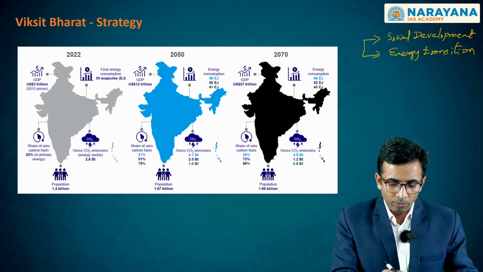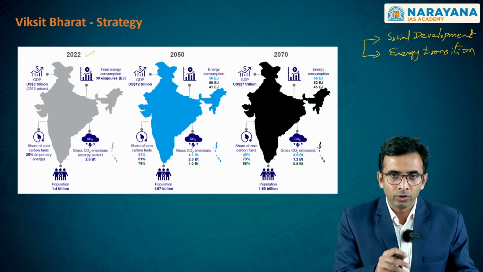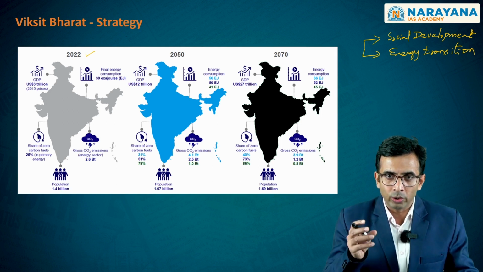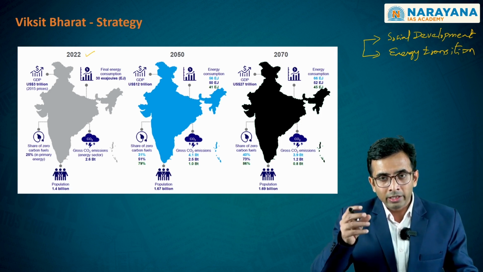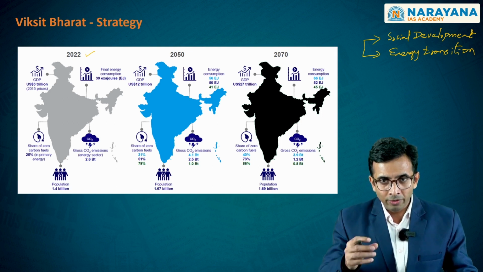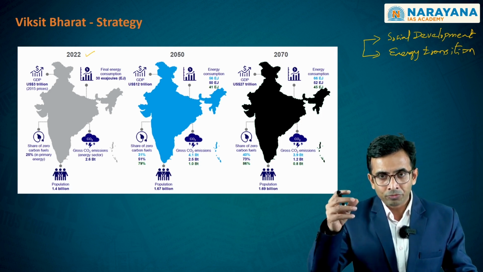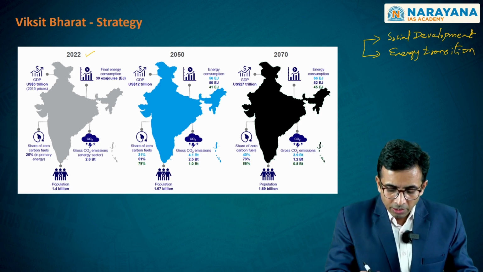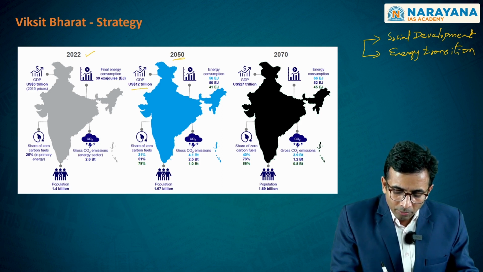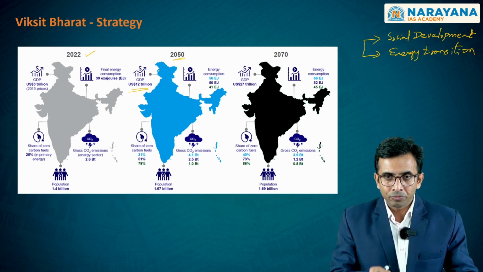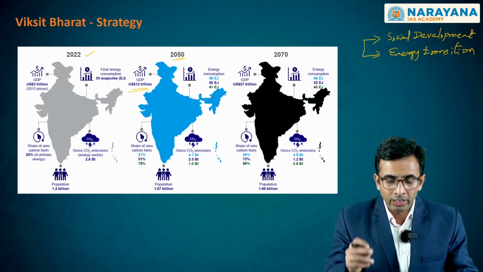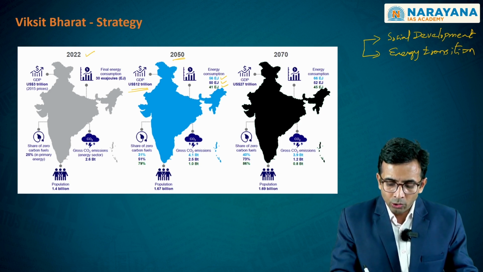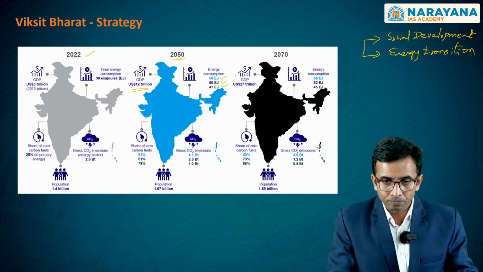In this particular roadmap, as you are seeing here, in 2022, as of now, India is, as this color coding scheme is also indicating, probably carbon intensive, even though per capita release of carbon dioxide is the lowest across the world. On the other hand, by 2050, when India becomes, as it is estimated, a GDP of the size of $12 trillion, the energy consumption would also increase accordingly, to the extent of 56 exajoules.